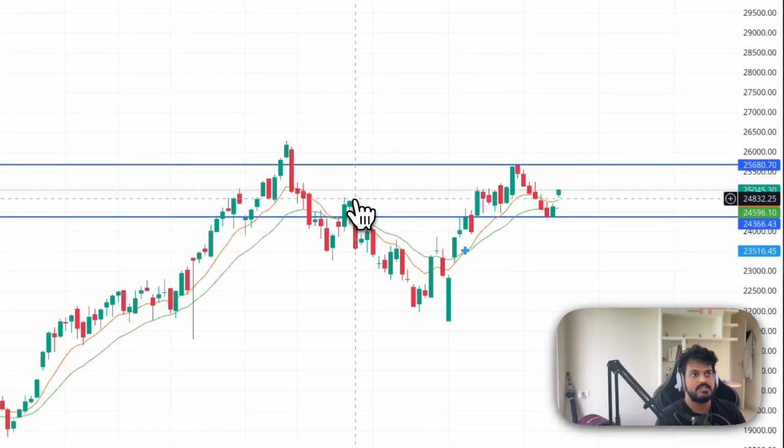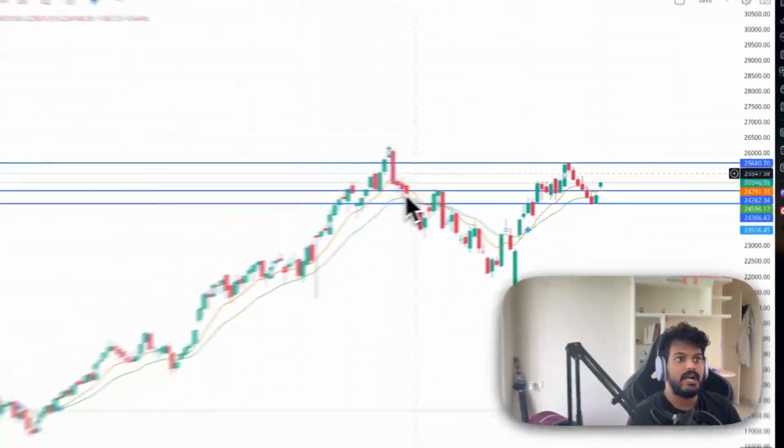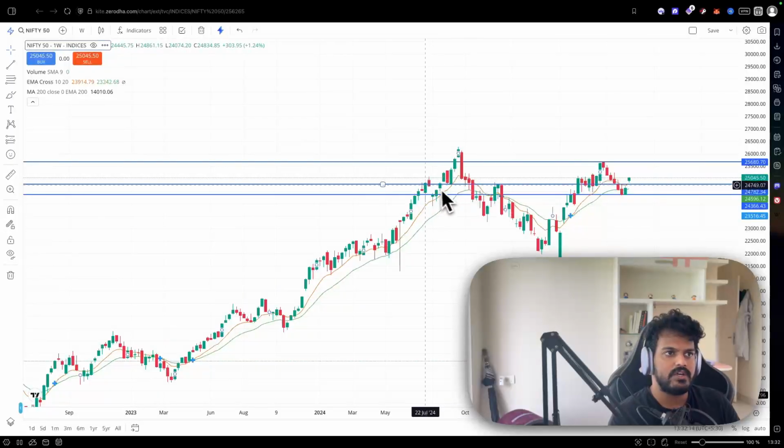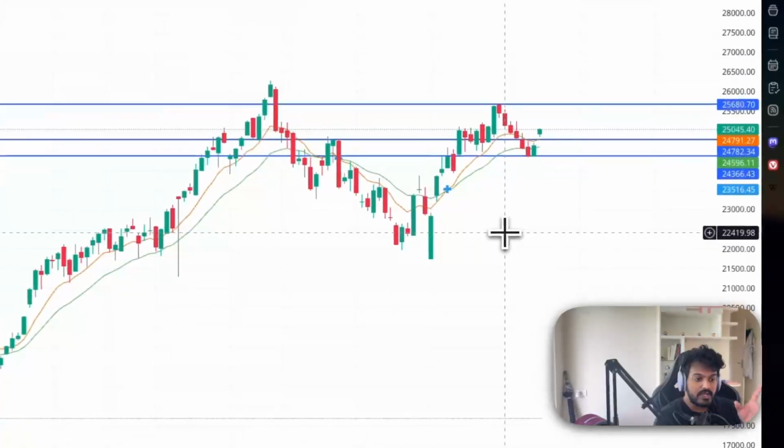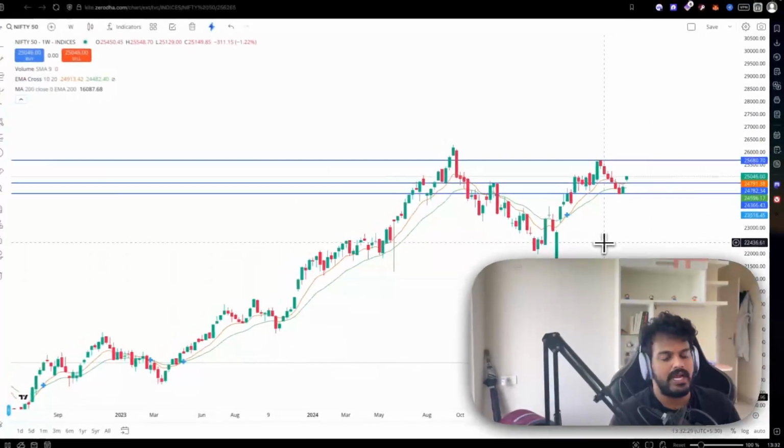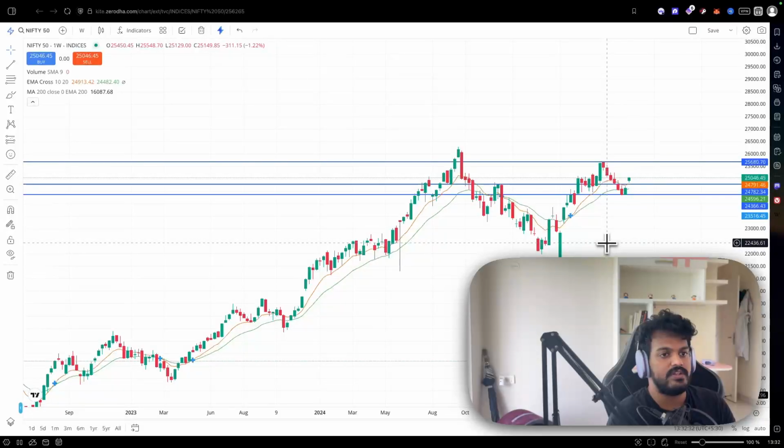So this is a support, this is a resistance again, if you see here. And here is a zone where it is confusing, because this has been a resistance here, and when the trend has gone down, again this is acting as a support. You have to understand what the sentiments of people, institutions and other organizations are when this happens. They think in a broader sense. The Nifty index is a combination of 50 stocks. It is weighted, the weightage is given based on market cap and other things.